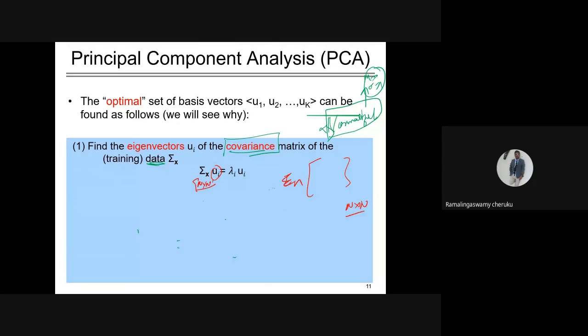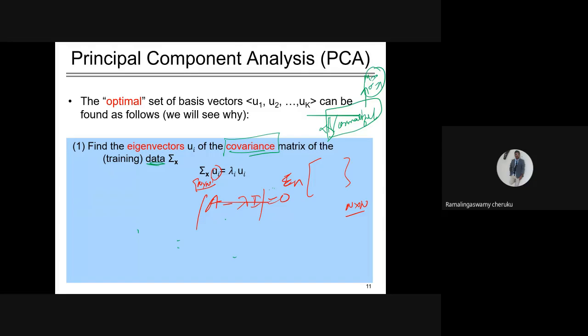Once you find the covariance matrix, you can find out the eigenvectors. So how to find the eigenvectors? Suppose there is a matrix A. To find the eigenvector, we need (A minus lambda I) times v to be equal to 0, so the determinant of A minus lambda I should be 0.